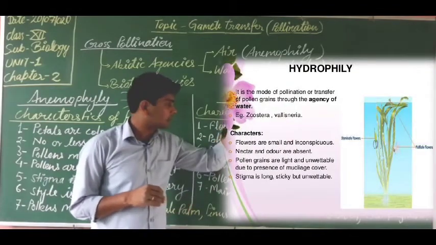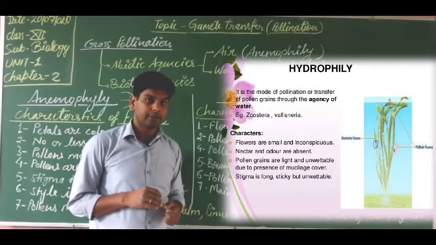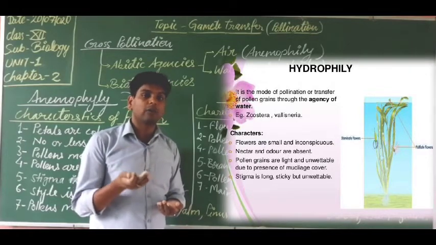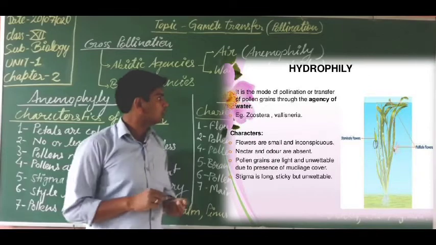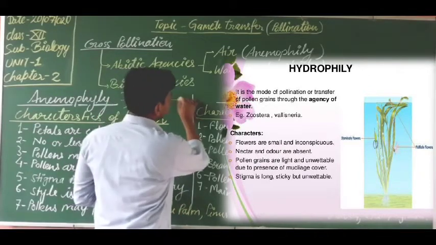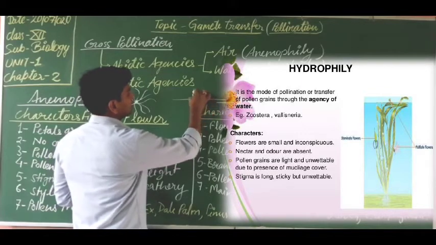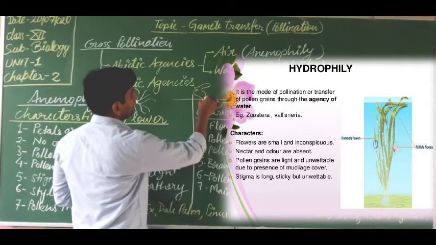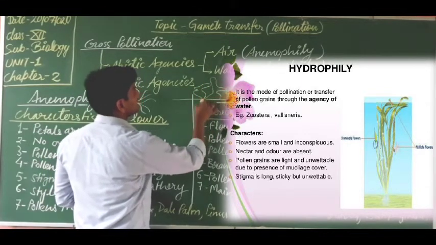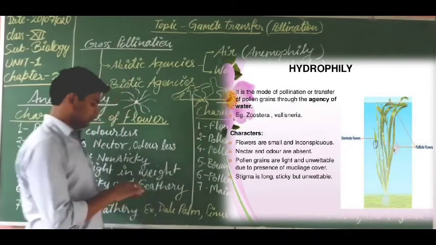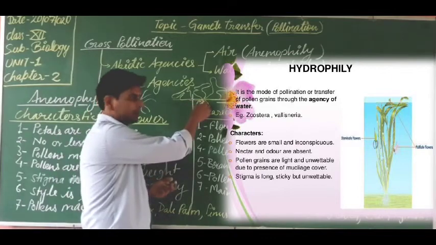Why? Because these plants survive on the surface of water. Just like Eichhornia: this is the surface of water, and this is the plant Eichhornia, which grows mainly on the surface of water.